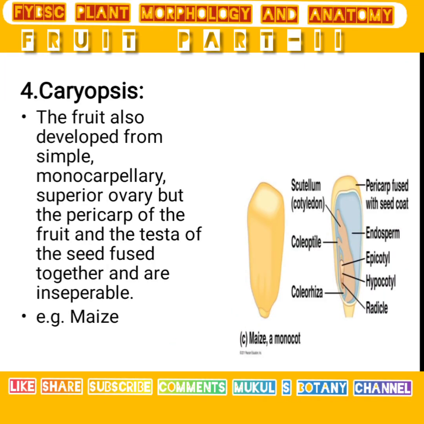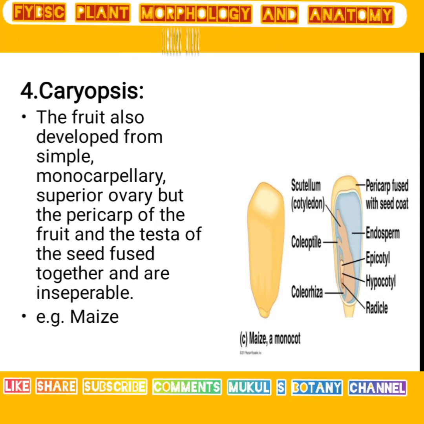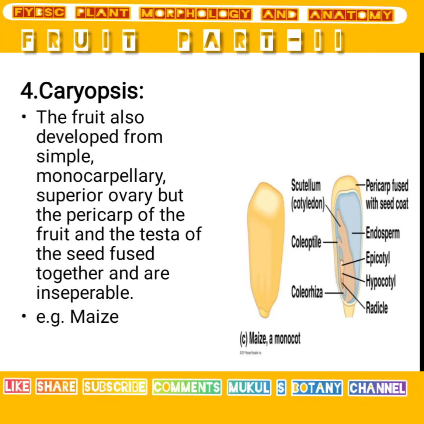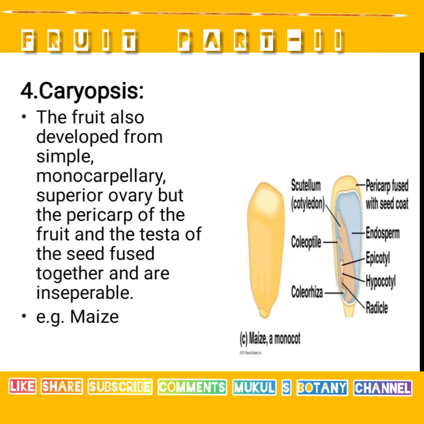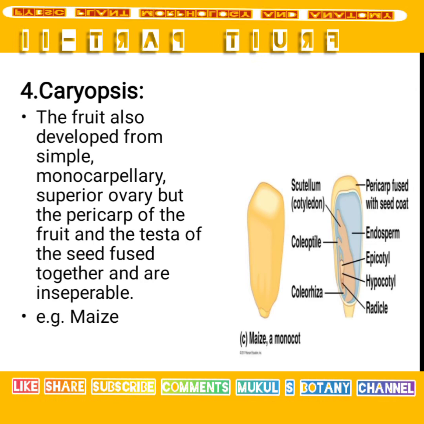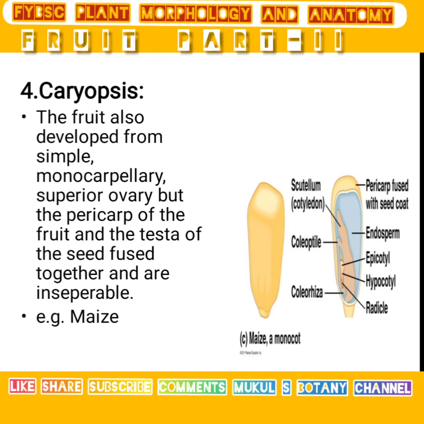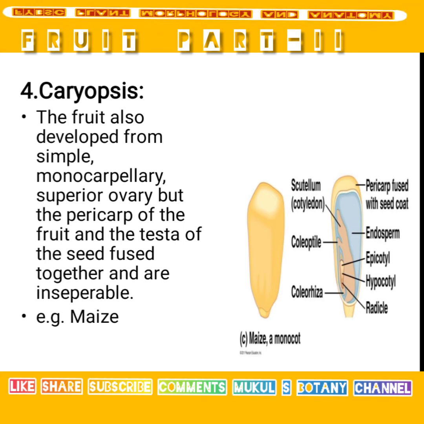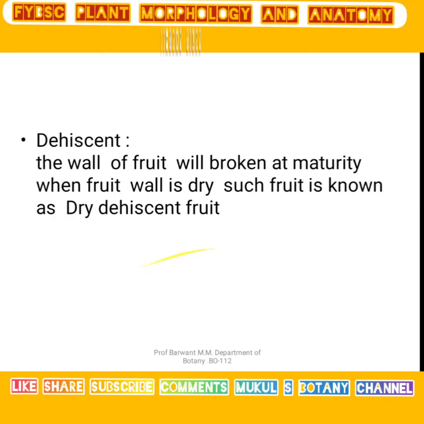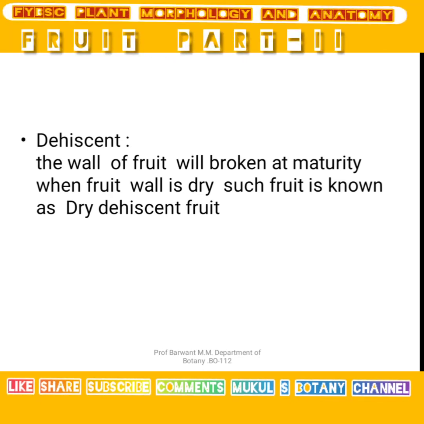Caryopsis is a type of fruit that develops from a monocarpillary and superior ovary, but the pericarp of the fruit and the testa cannot be separated from each other. They are present in a fused condition. For example, maize. Here the indehiscent types of fruit are completed.